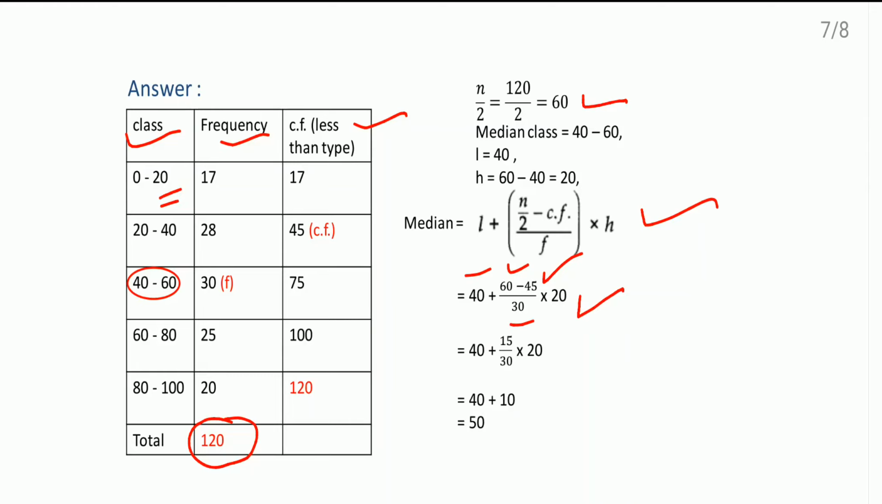So do the calculation. 15 ones are 15, 15 twos are 30. 2 ones are 2, and here 2 tens are 20. So 40 plus 10 comes as 50. So median of this class is 50. Correct? I hope all of you understood about the median of ungrouped data and median of grouped data.